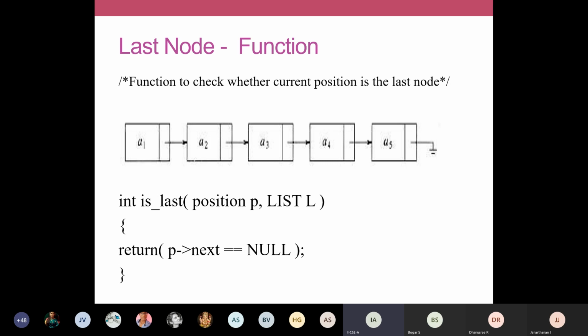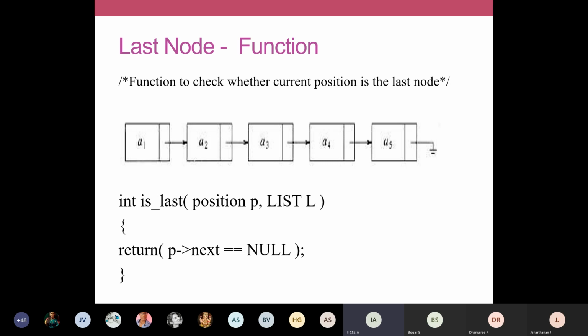So if you want to write some code, our function is going to be like this: int isLast. You can give any name. We have given a name called isLast. IsLast is a function which is going to find out whether this particular node is a last node or not. Your linked list name is list L and the position P. We might be at some position. Imagine we are at position A5. A5 is the position P. P holds the address of the node A5.